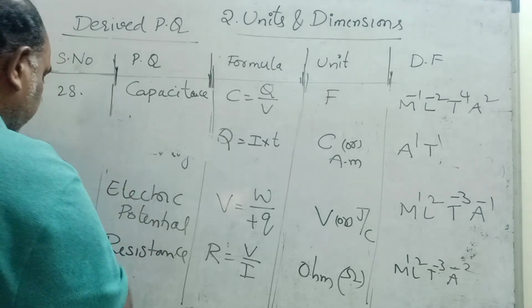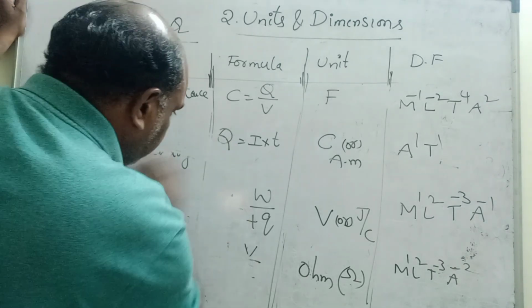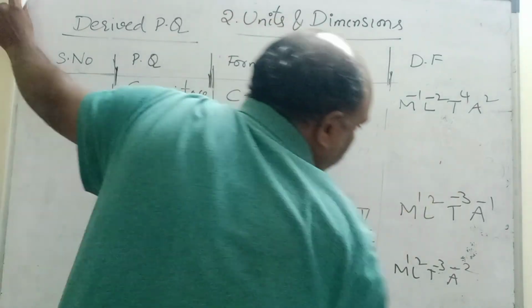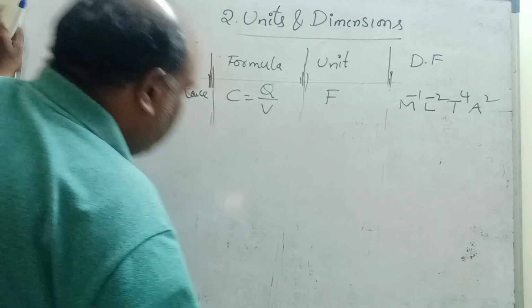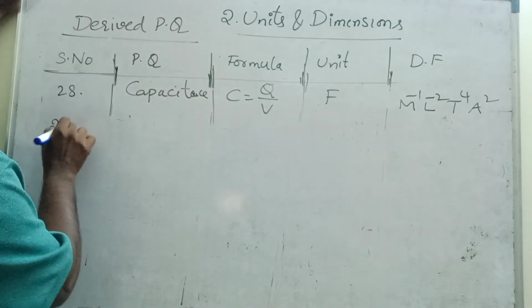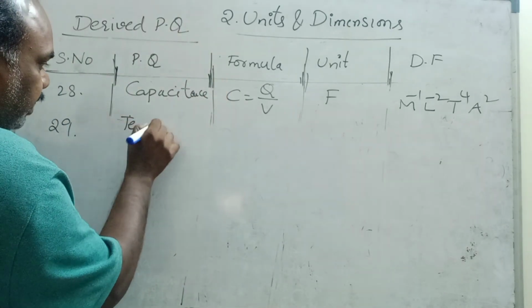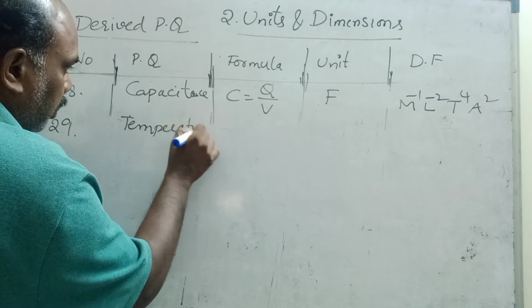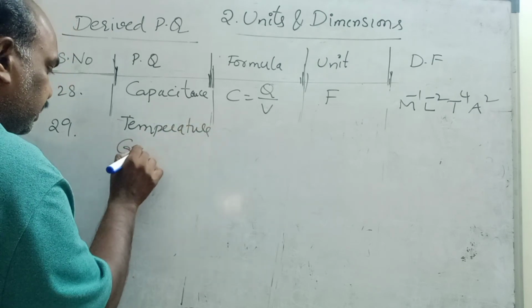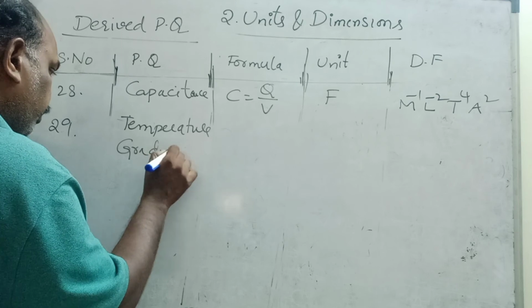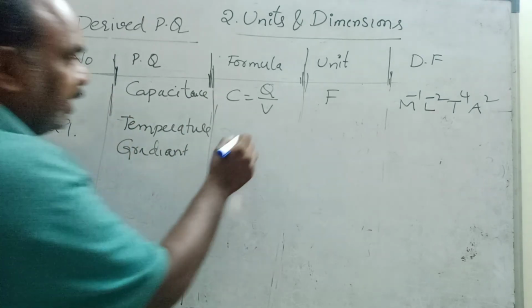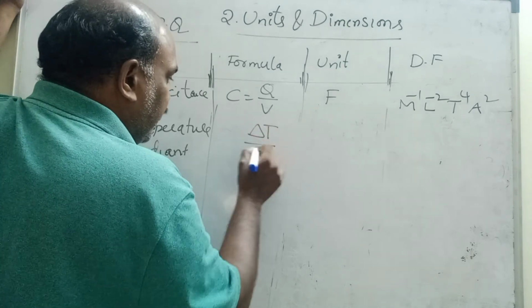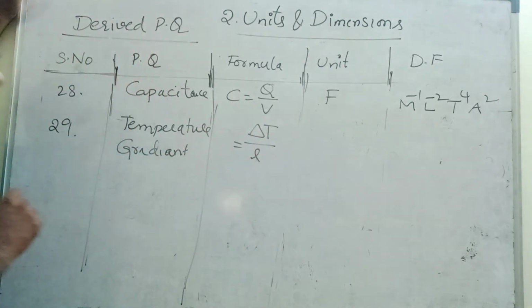Next, children, temperature gradient. This is also a new term. Temperature gradient means change in temperature by length.